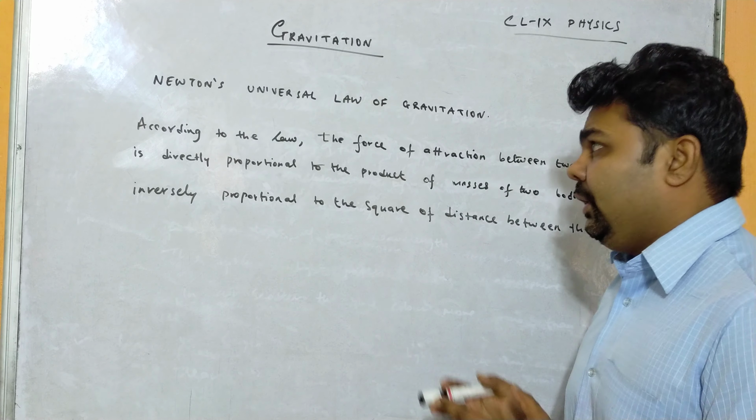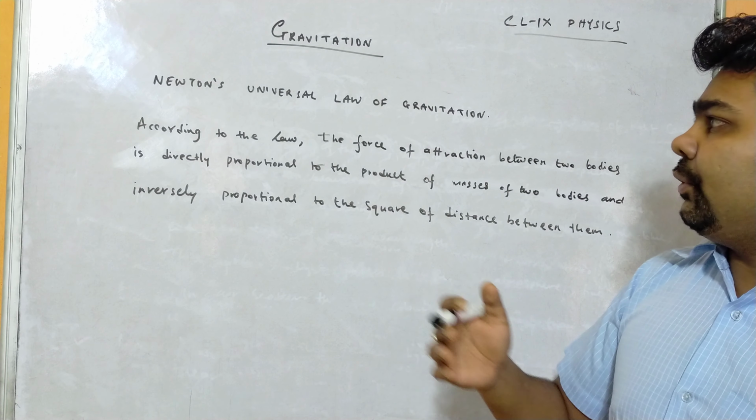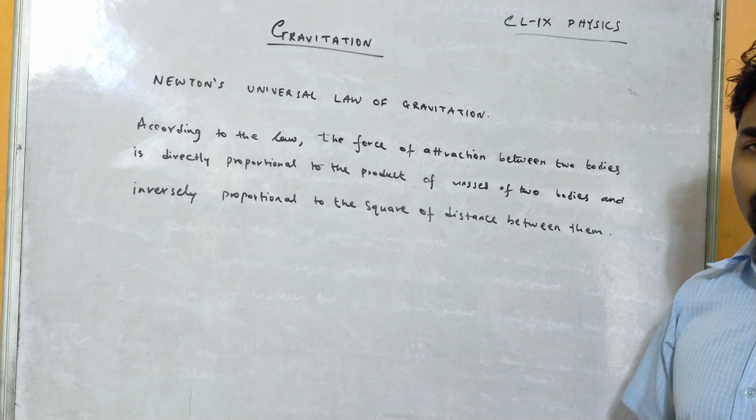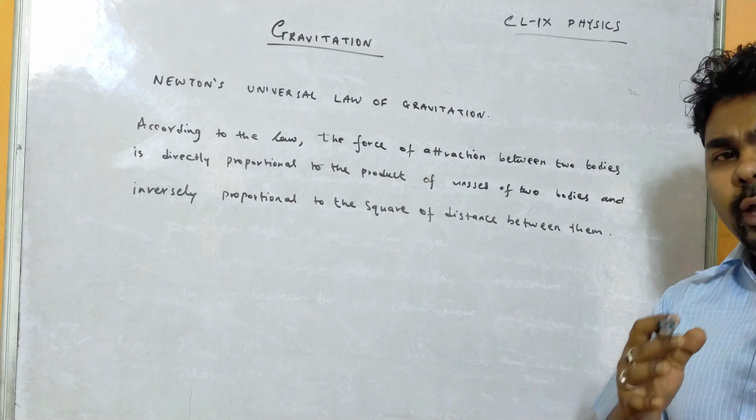First, what is the universal law of gravitation? According to this law, the force of attraction between two bodies is directly proportional to the product of the two masses and inversely proportional to the square of the distance between them. Let us consider two bodies, M1 and M2, separated by a distance R.